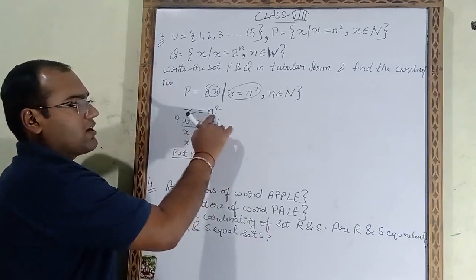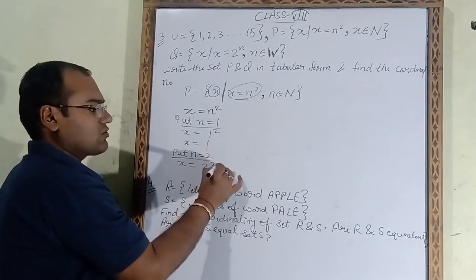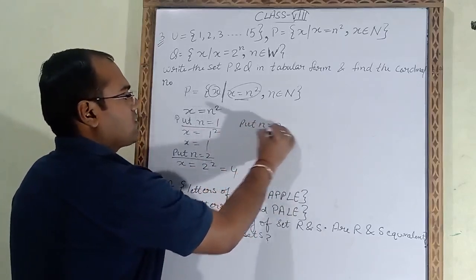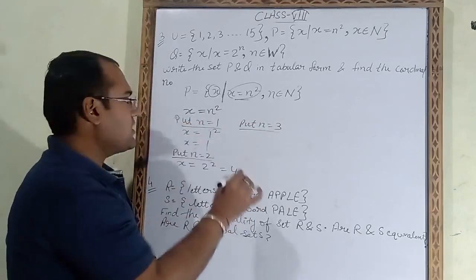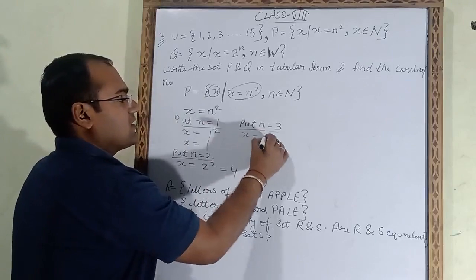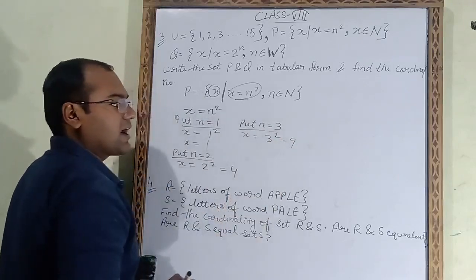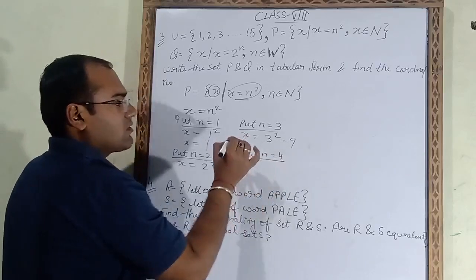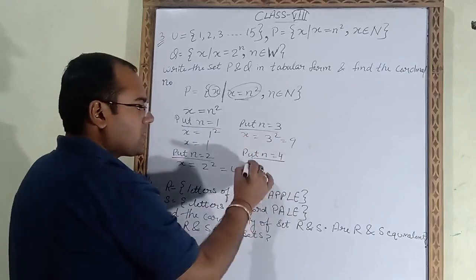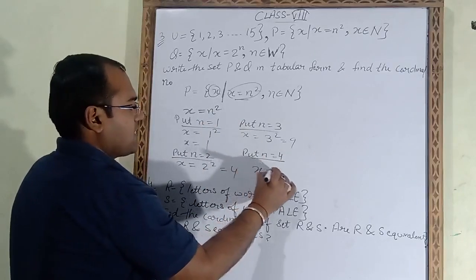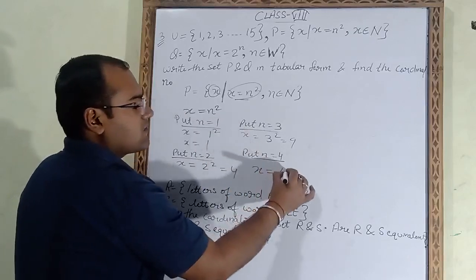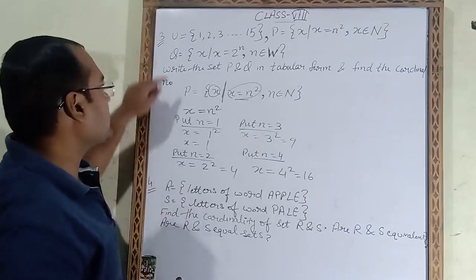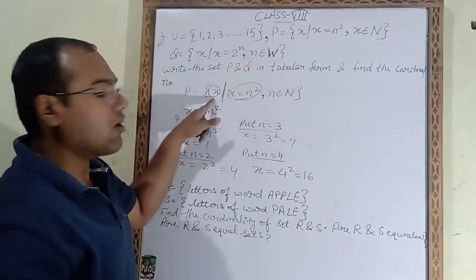Similarly we put n is equal to 2. So x is equal to 2 squared, that means 4. Now we put n is equal to 3. So x is equal to 3 squared. 3 squared is equal to 9. In the same way we put n is equal to 4. So x is equal to 4 squared, that means 16.